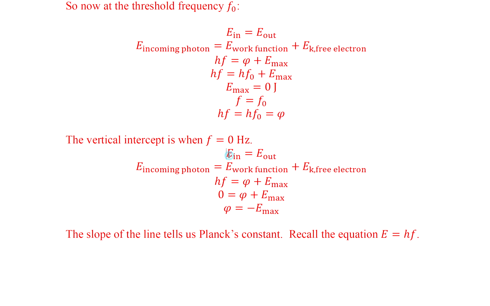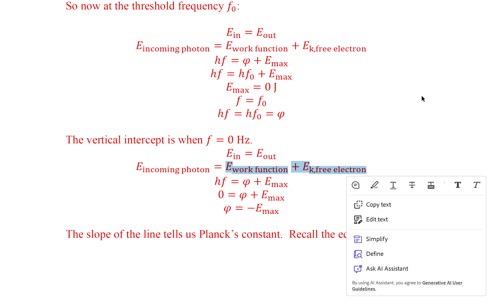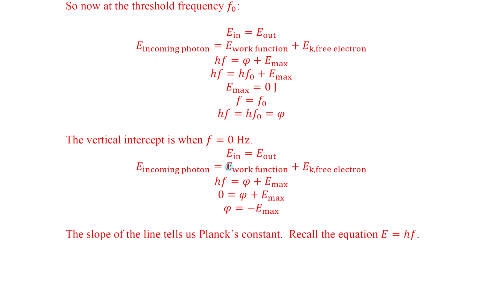Once again, total energy in equals total energy out. This is the law of conservation of energy. The incoming photon's energy before it strikes the metal is equal to the energy after, which is the work function energy, that's the energy required to free the electron, plus the kinetic energy of the free electron.